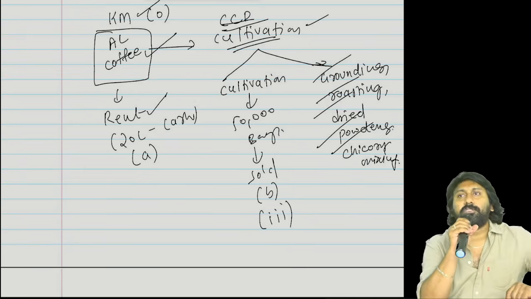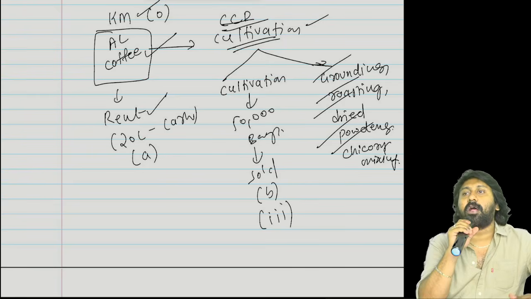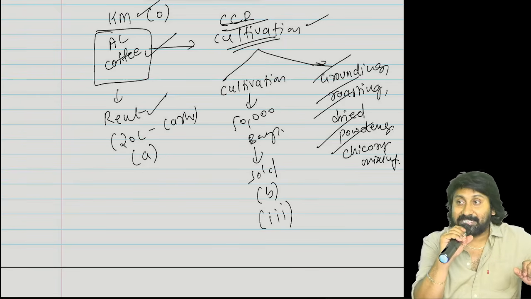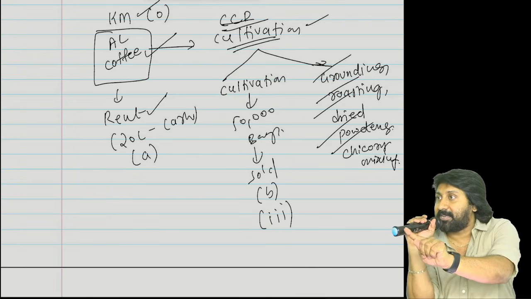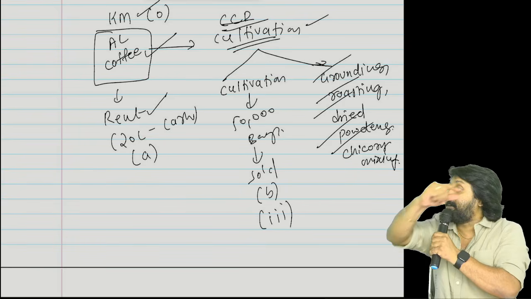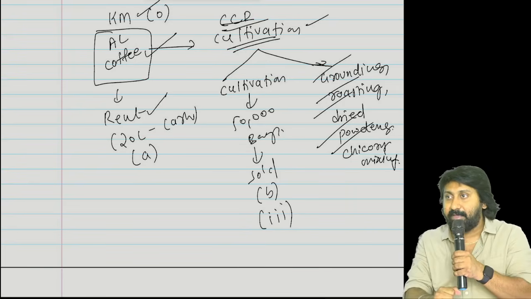Can coffee be consumed without chicory mixing? 100% yes. That is strong coffee. No chicory mixing. And what you have to understand, even without chicory mixing also coffee is a saleable product. Then how can you tell that chicory mixing is an activity to make it fit for market consumption? Even without that it is consumable.